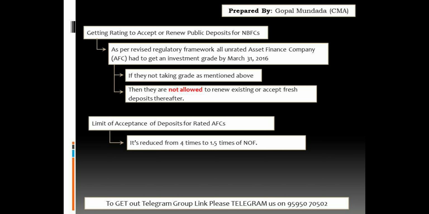Now guys, there are some limits on accepting the fund, and that limit is reduced from 4 times of net own fund to 1.5 times of the net own fund. So currently NBFCs are only eligible to collect the fund maximum up to 1.5 times of the net own fund. This is the restriction issued by the RBI to all NBFCs.